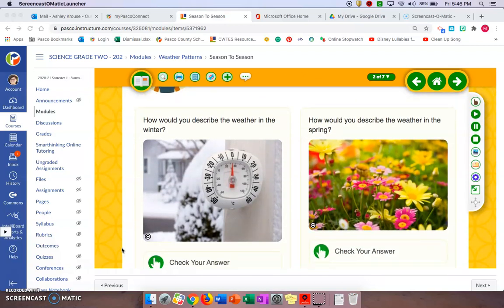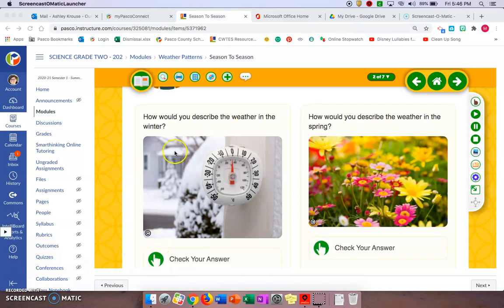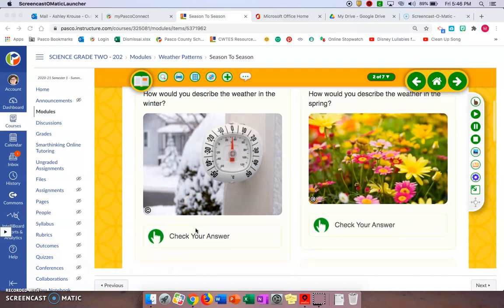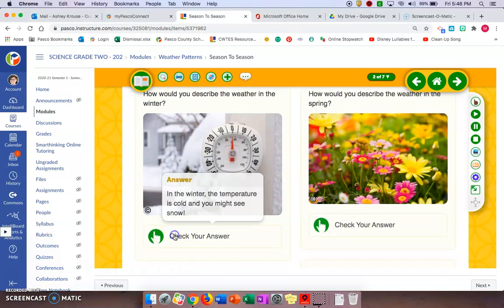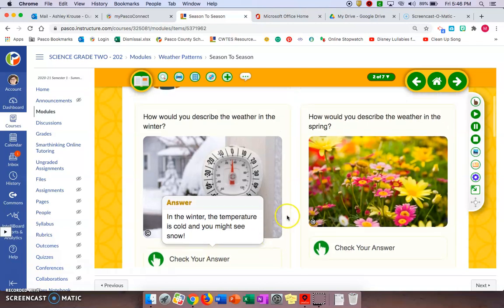How would you describe the weather in the winter picture? Think to yourself for a moment. All right, let's check your answer. In the winter, the temperature is cold and you might see snow.